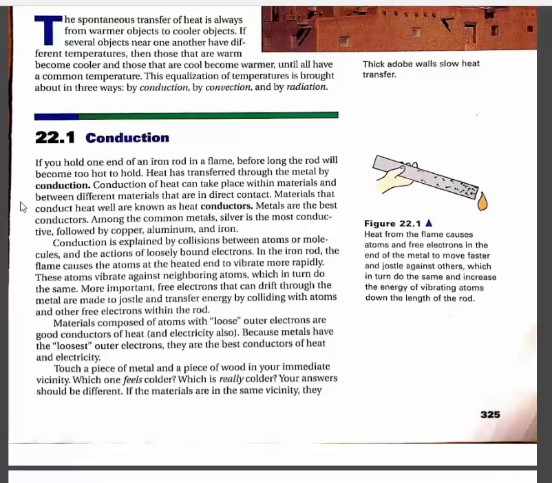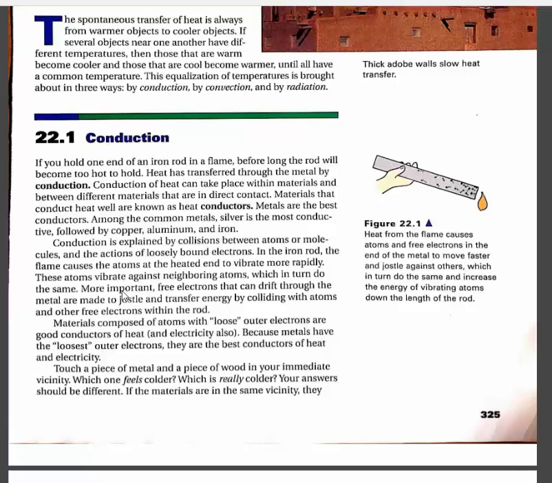Conduction is explained by collisions between atoms or molecules and the actions of loosely bound electrons. In the iron rod, the flame causes the atoms at the heated end to vibrate more rapidly. These atoms vibrate against neighboring atoms, which in turn do the same. More importantly, free electrons that can drift through the metal are made to jostle and transfer energy by colliding with atoms and other free electrons within the rod. Materials composed of atoms with loose outer electrons are good conductors of heat, and electricity also. Because metals have the loosest outer electrons, they are the best conductors of heat and electricity.